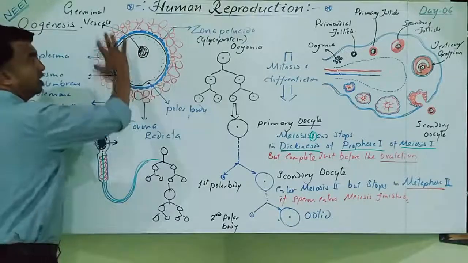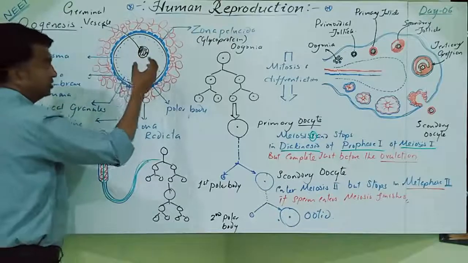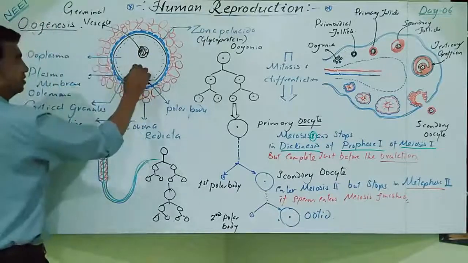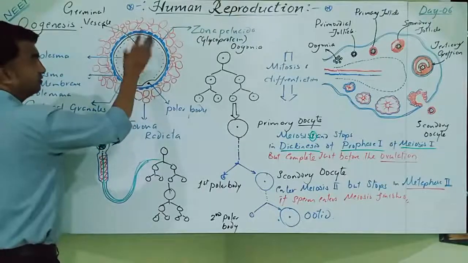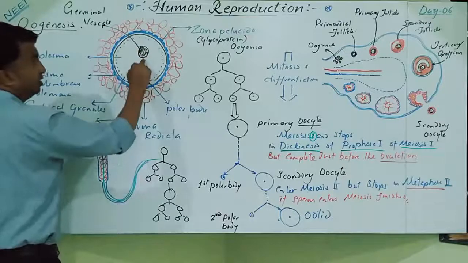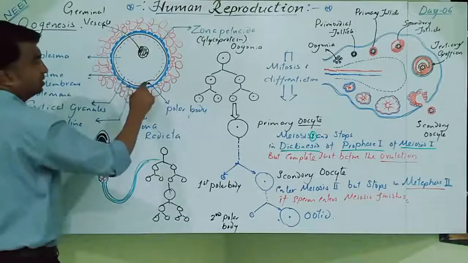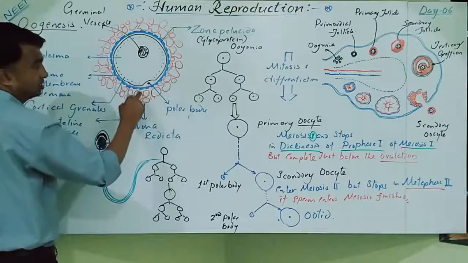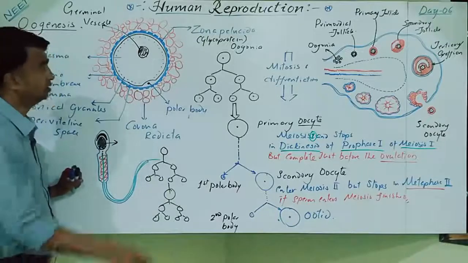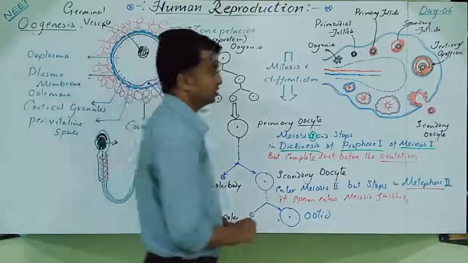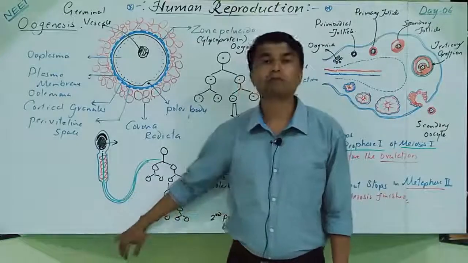The ovum is a large structure where the ooplasm contains almost all the organelles, mitochondria, Golgi body, everything, but in a diffuse manner. The nucleus is called the germinal vesicle. It is covered by the plasma membrane, perivitelline space, zona pellucida, and corona radiata. So this is very large. Clear? So this is about oogenesis and its comparison with spermatogenesis.